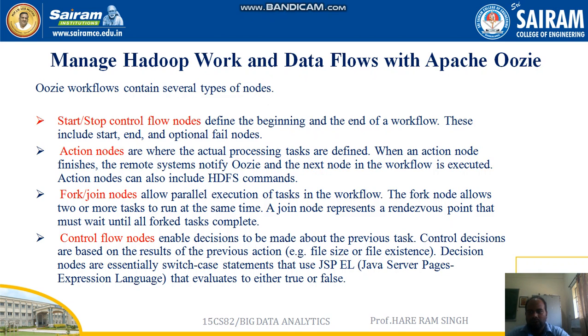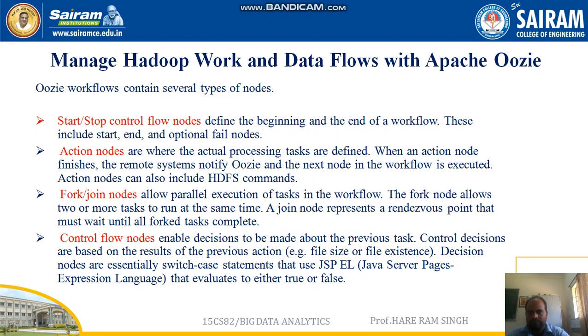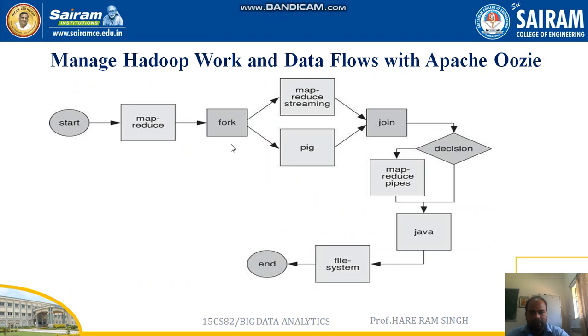Fork or join nodes. Fork and join nodes allow parallel execution of tasks in the workflow. The fork node allows two or more tasks to run at the same time. A join node represents a rendezvous point that must wait until all fork tasks complete.